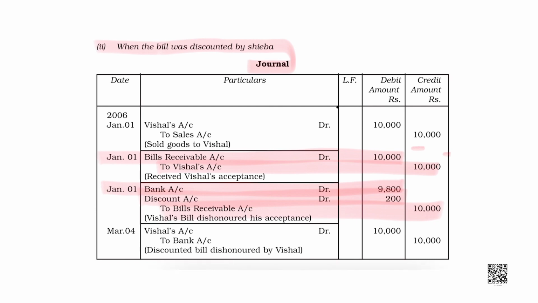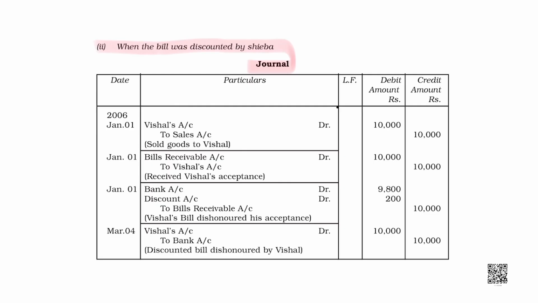Okay, students? But the case is all about dishonor. Listen up. We gave this bill to bank and on maturity, when bank visited the debtor, the debtor refused to pay.